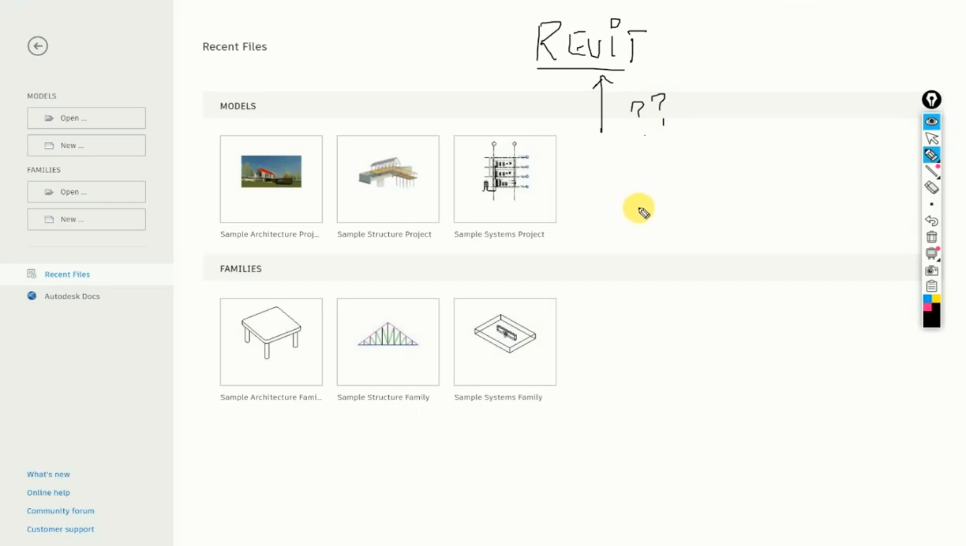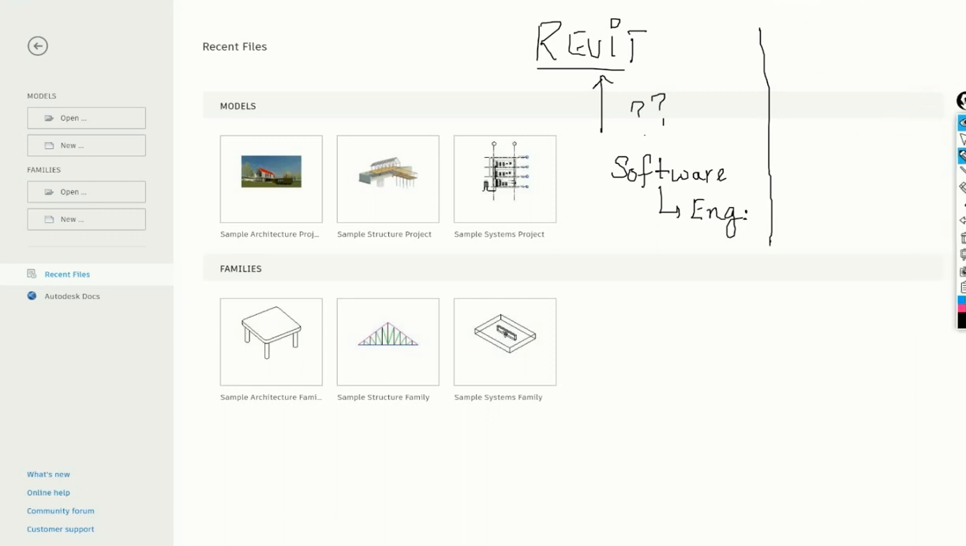Revit is a software mainly for architects and engineers. It does things extremely specifically, and that's the reason why engineers use Revit and not some other software. It's super specific. Okay, good, beautiful.